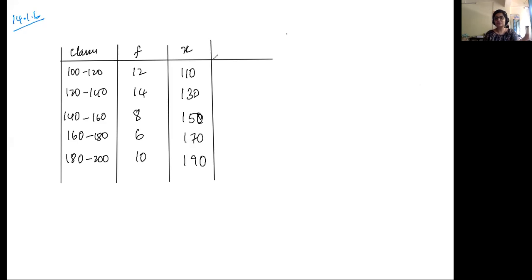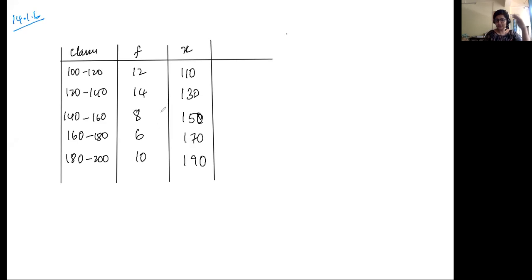So coming back to the assumed mean method, average is usually the middle value, right? If these are your class marks, here the frequency is distributed in such a way that there are more observations in 120 to 140 and 100 to 120, the earlier part.